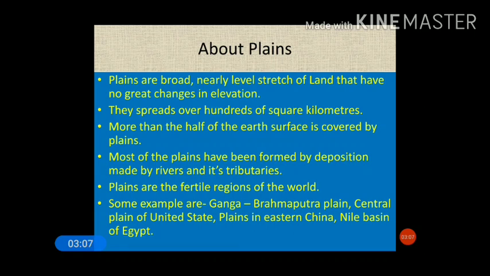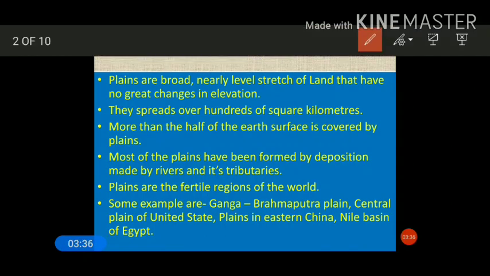Now coming to some examples of plains. The great plains in the world include the Ganga-Brahmaputra plains, the largest extensive plain. Some of the examples are the Ganga-Brahmaputra plains, the central plains of the United States, and the plains in the eastern part of China formed by the Hwang Ho, Yangtze and Sikiang rivers. These are very important to note.